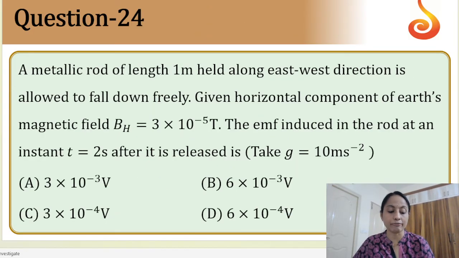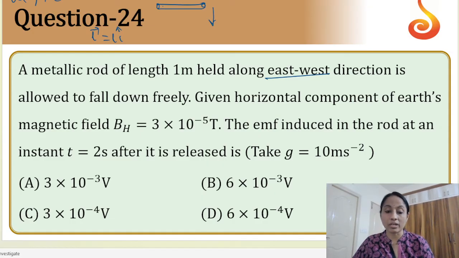Next, question number 24. A metallic rod of length 1 meter is held along the east-west direction. If I consider this as east and this as west, there is a metallic rod whose length is along the east-west direction. So L bar is equal to L into i cap. Next, it is allowed to fall down freely. Okay, it is falling down.